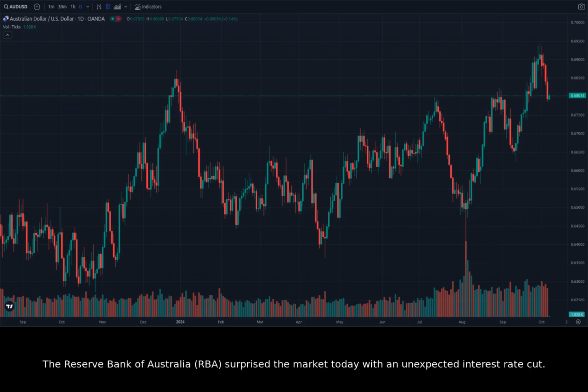The Reserve Bank of Australia, RBA, surprised the market today with an unexpected interest rate cut. The RBA's decision to lower rates by 25 basis points to 3.5% sparked a wave of selling in the AUD. This move came as a shock to many analysts who were anticipating a hold or even a potential hike in interest rates. The RBA cited concerns over slowing economic growth in Australia as the primary reason for the rate cut.